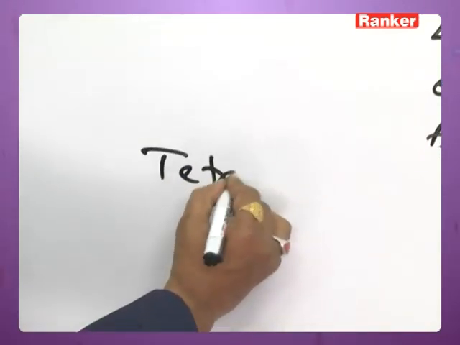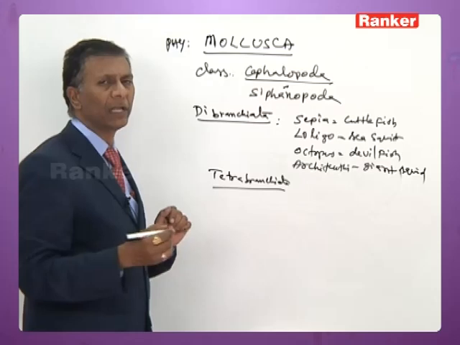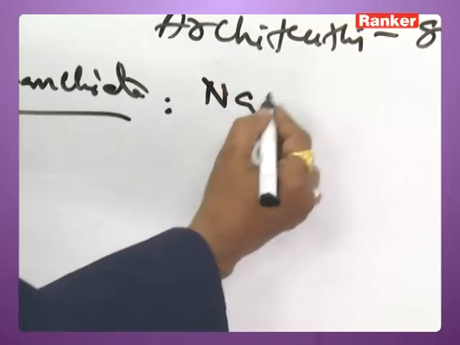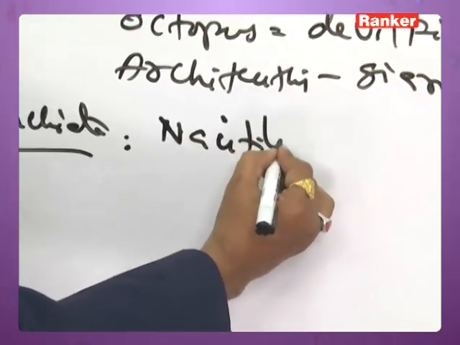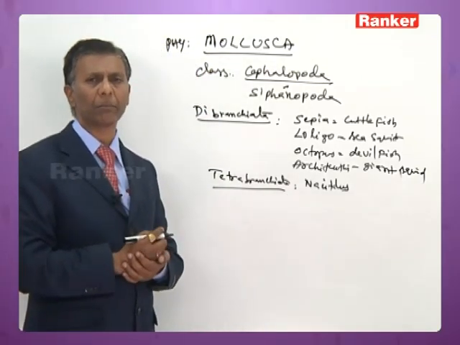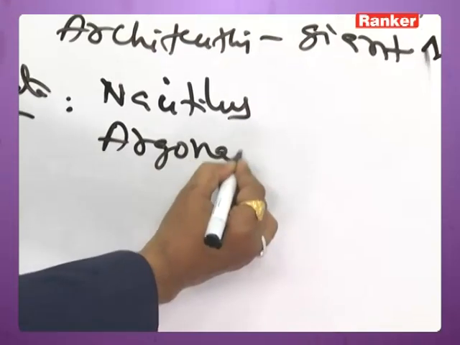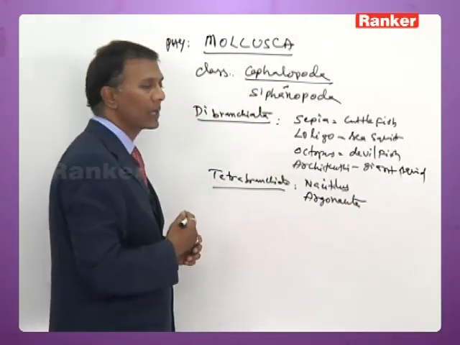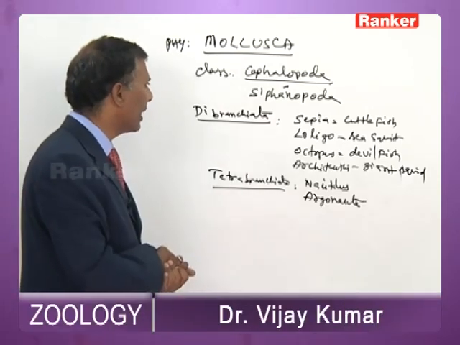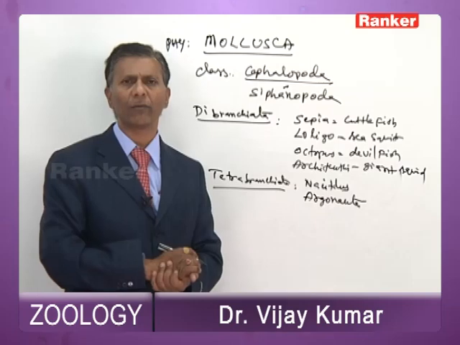And some of these cephalopods belong to tetrabranchiata, where they have got two pairs of gills, two pairs of nephridia and two pairs of auricles. Example for tetrabranchiata is nautilus, with an external multi-chambered shell, commonly called pearly nautilus. Argonauta also belongs to tetrabranchiata. So like this, the cephalopoda exhibits all unique characteristics, and it is the most evolved group of phylum Mollusca.